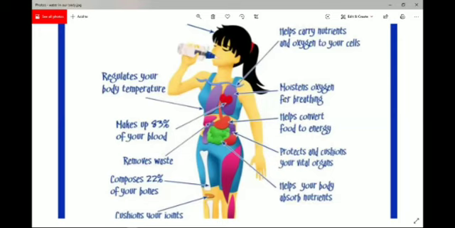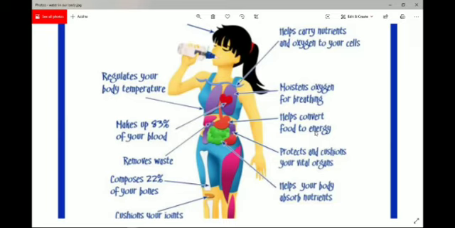It moistens oxygen for breathing. That means whenever we are breathing, there is moisture in our lungs. So where does the moisture come from? It comes from water. It helps in the conversion of food to energy.